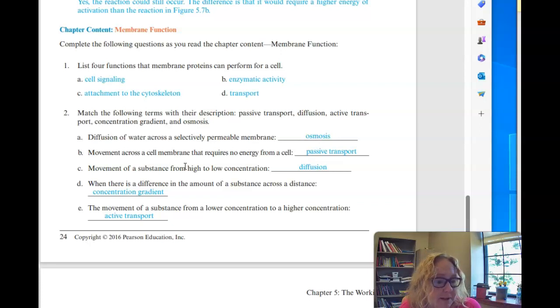When there is a difference in the amount of substance from one distance to another, that's called a concentration gradient. The high concentration is where there's a lot of material. The low concentration is where there's not a lot. So when there is a difference in the amount of substance across a distance, it's called a concentration gradient. The movement of a substance from a lower concentration to a higher concentration takes active transport. It takes me energy to shove you back into the closet against your concentration gradient.